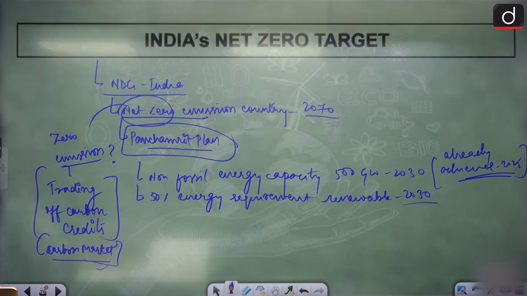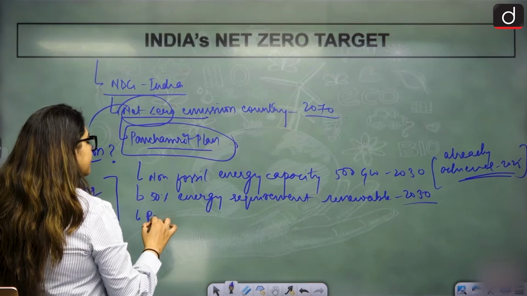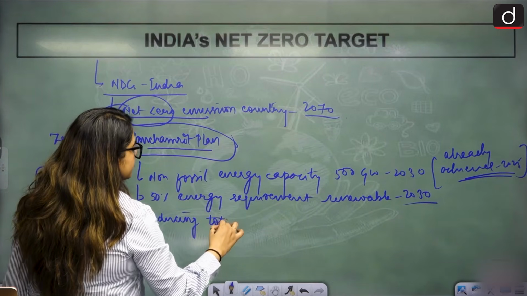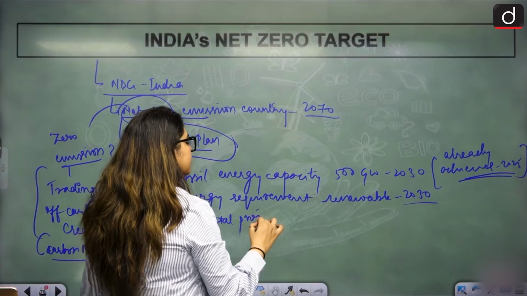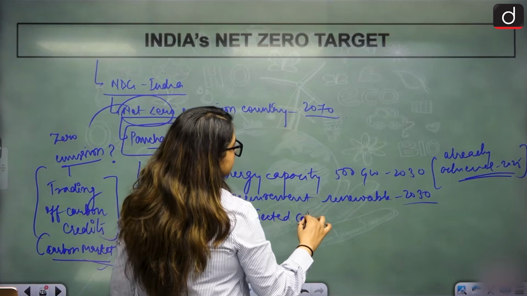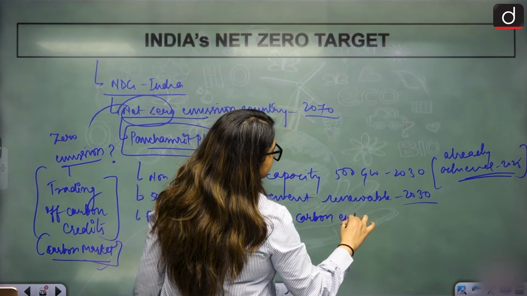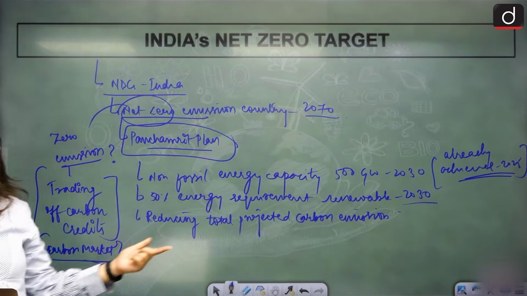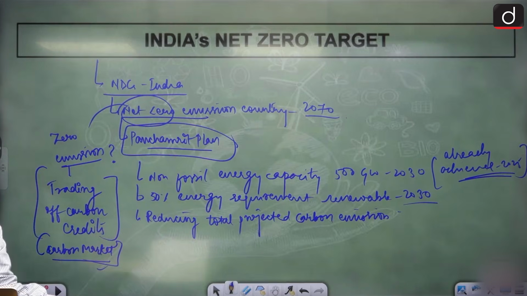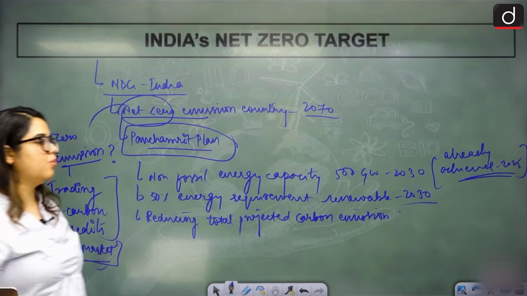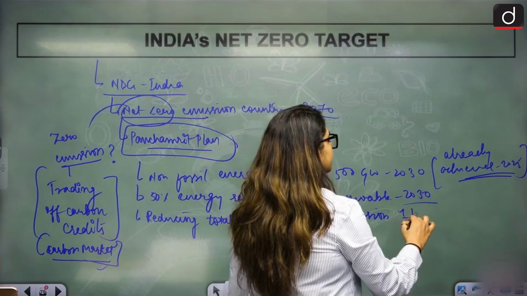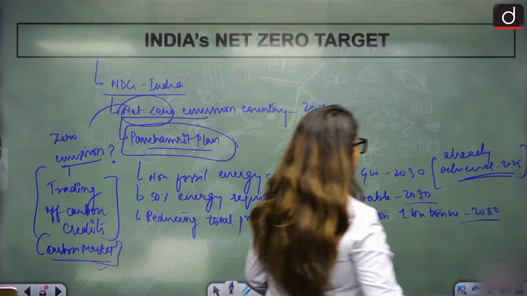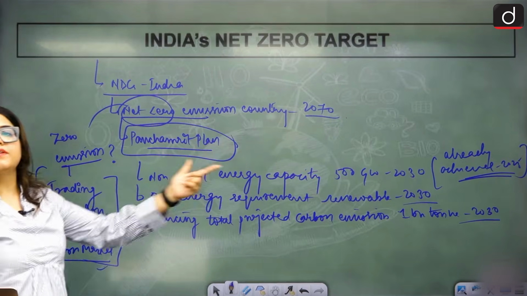Then reducing total projected carbon emission. What was the total projection? Right now we discussed what is the total projection. We will be reducing by 1 billion ton. That is also by 2030. How will we achieve this? By using this 500 gigawatt.